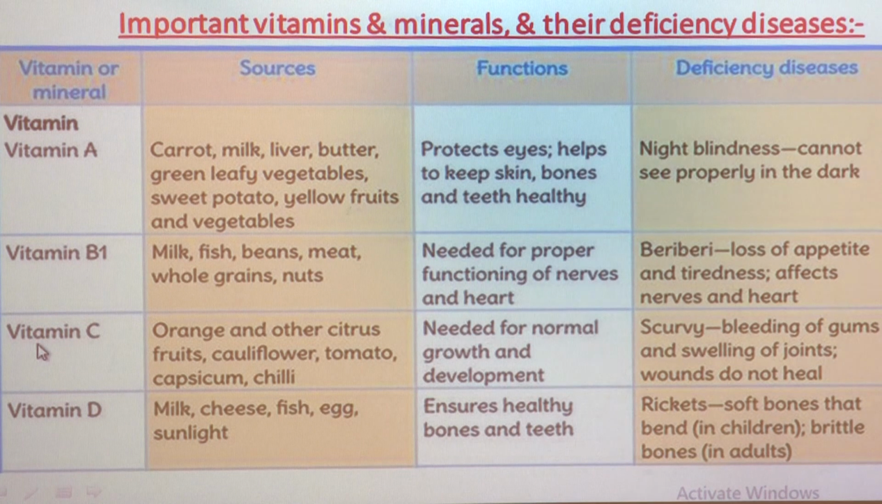Then vitamin C. So, what are the sources for that? Sources of vitamin C are orange and other citrus fruits which contain vitamin C, like lemon. Then some vegetables like cauliflower, tomato, capsicum. Capsicum means Shimla mirch. Then chili. These are the sources for vitamin C. When you include these types of foods in your diet, then you get vitamin C.